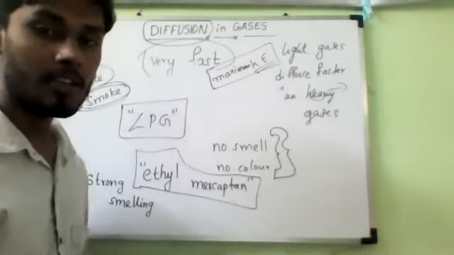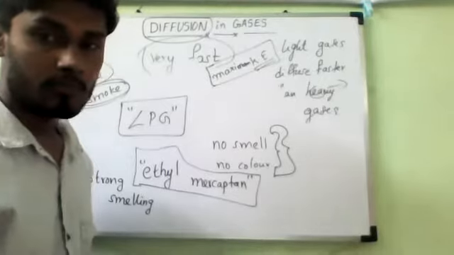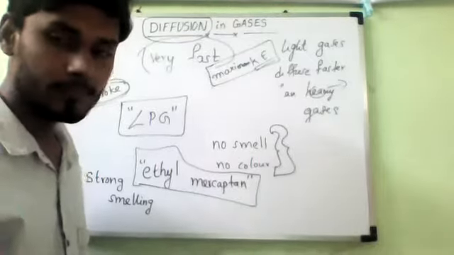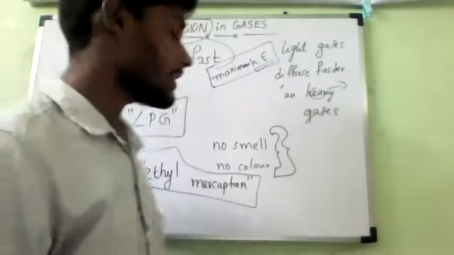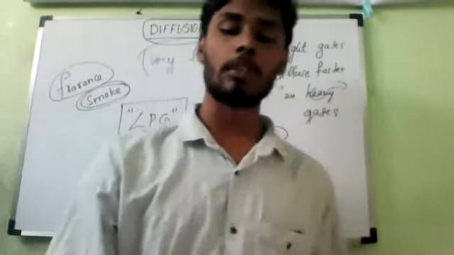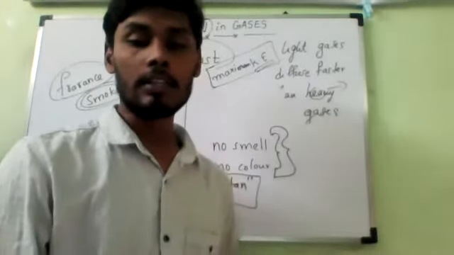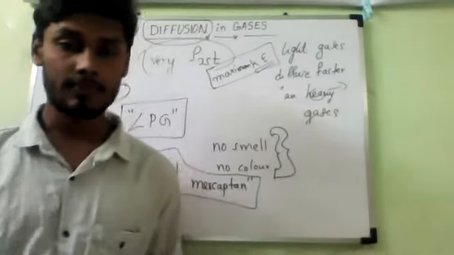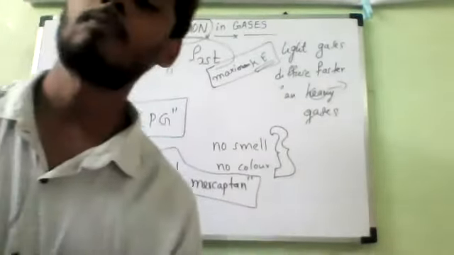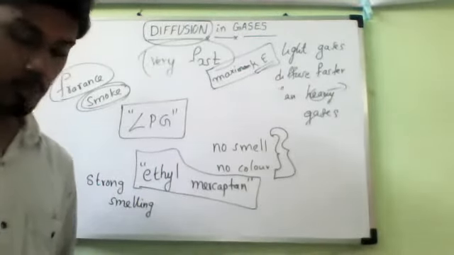So this is all about diffusion in gases. Do you understand diffusion in gases? These are the examples. You can write any one or two examples, but I will say diffusion in gases is very fast. Do you understand diffusion in gases? Write it.